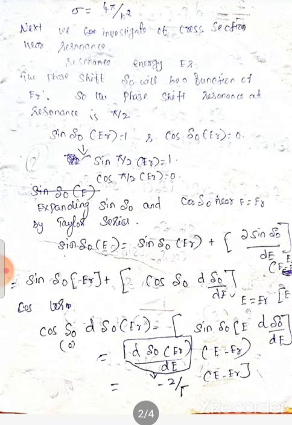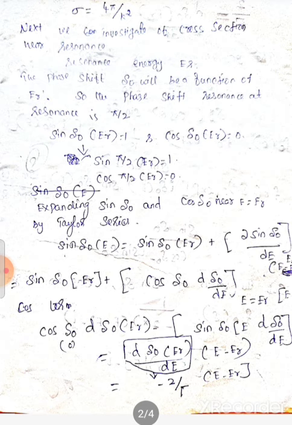Next, we investigate the cross section near resonance. Resonance energy formula is E of R. The phase shift eta naught will be a function of ER. So the phase shift value is pi by 2. So now we investigate the behavior of the cross section near resonance.